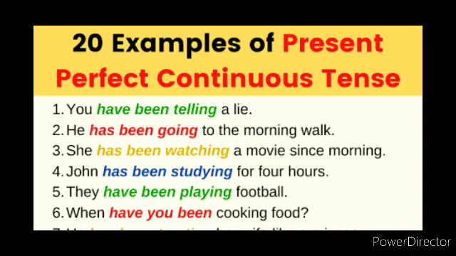You have been telling a lie. So here, you is a subject. As it is in the plural form, we are going for have been plus verb in the ing form. Tell is the verb 1, telling in the ing form. So you have been telling a lie.